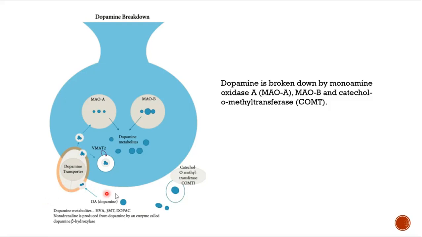So what is happening? Your dopamine which comes here may go to the vesicle through the vesicular monoamine transporter and remain there. Or it may be metabolized to become a dopamine metabolite. How does it go? It will go either to monoamine oxidase A or monoamine oxidase B, or to catechol O-methyl transferase, and then what we get is the dopamine metabolite. This is how the breakdown of dopamine occurs.